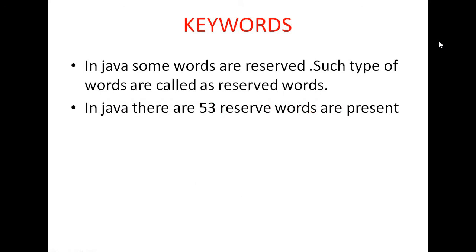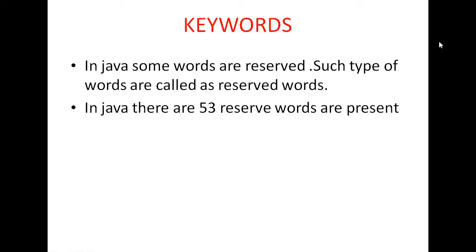They are reserved only for a specific purpose. Like in C and C++, always the keywords are written in lowercase alphabets. Capital letters are not allowed. So in Java there are 53 keywords present.